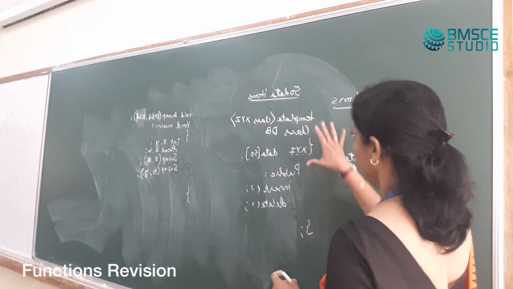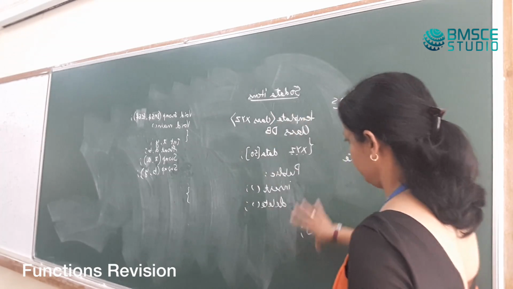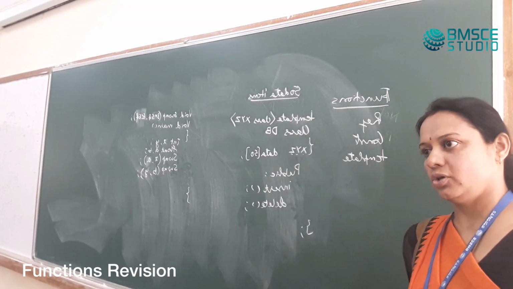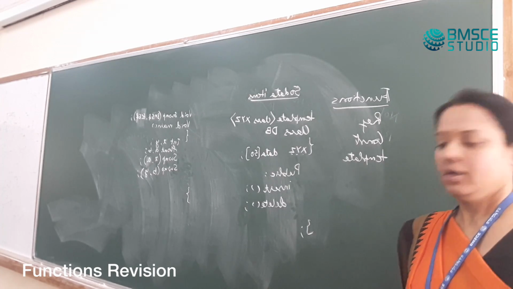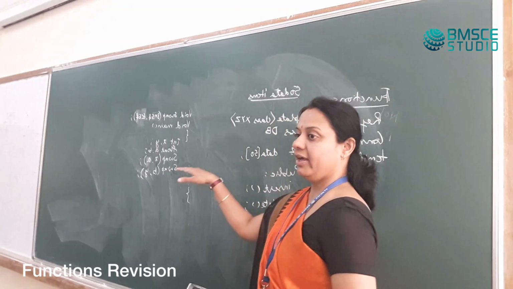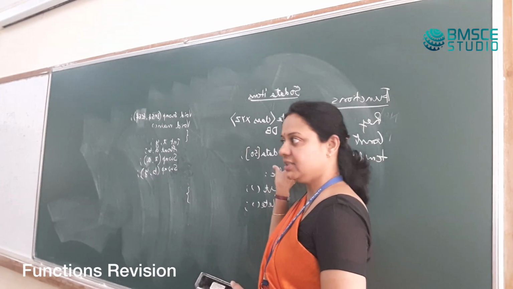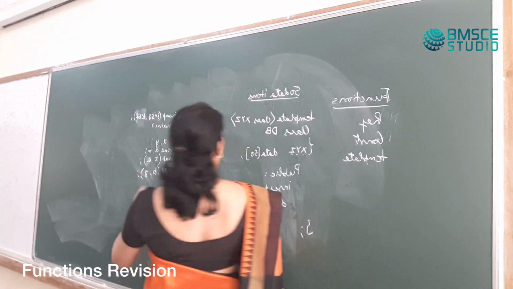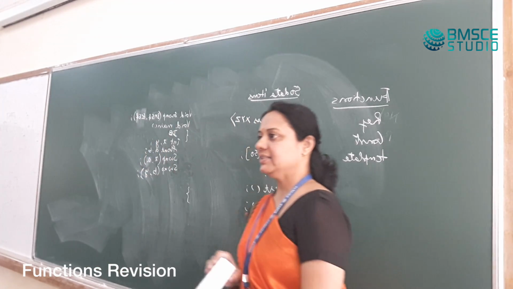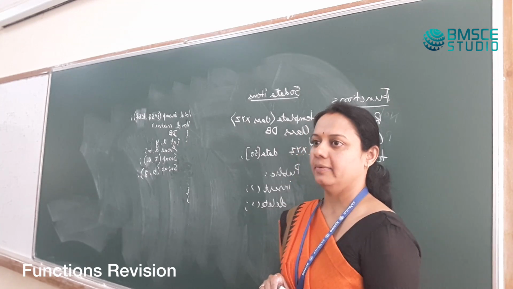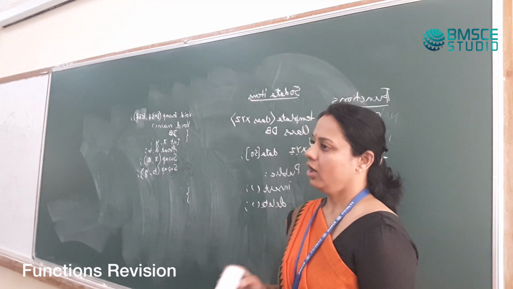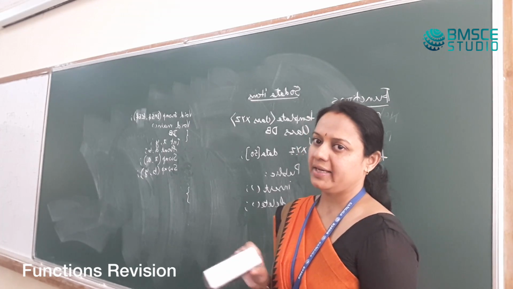Now by writing this, have we set aside any memory to store data elements? No. We set memory only when we declare a variable of this type. So of the class DB, we will create a variable. What's the variable of a class called? Object. So how would you create an object?